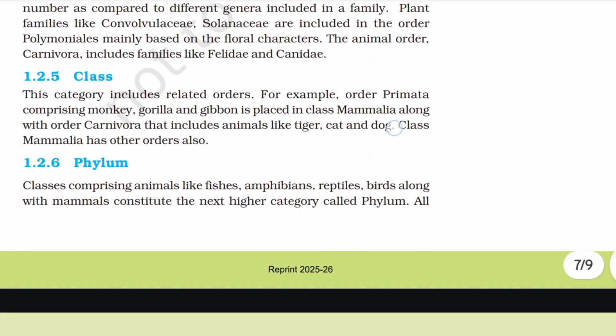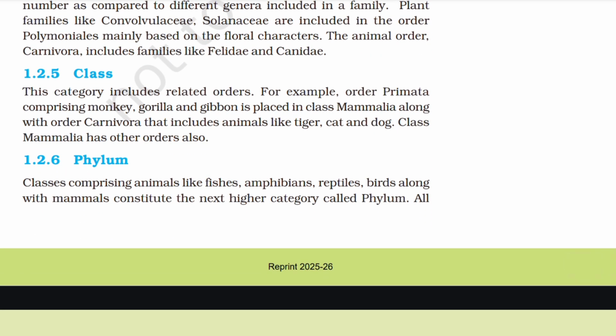1.2.5 Class. This category includes related orders. For example, order Primata, comprising monkey, gorilla, and gibbon, is placed in class Mammalia along with order Carnivora that includes animals like tiger, cat, and dog. Class Mammalia has other orders also.